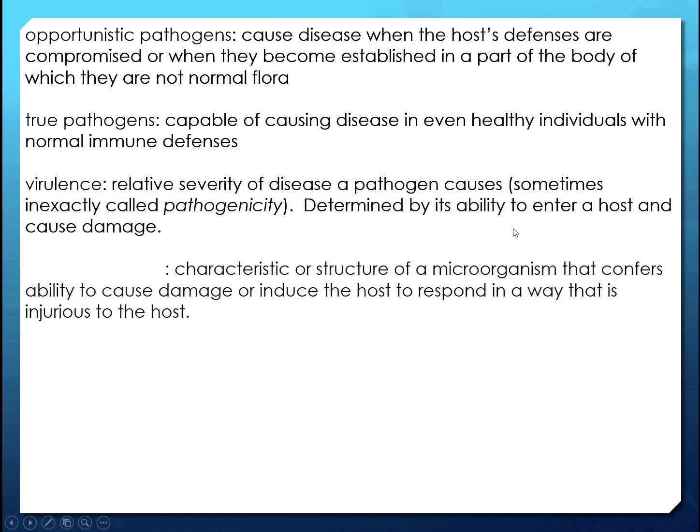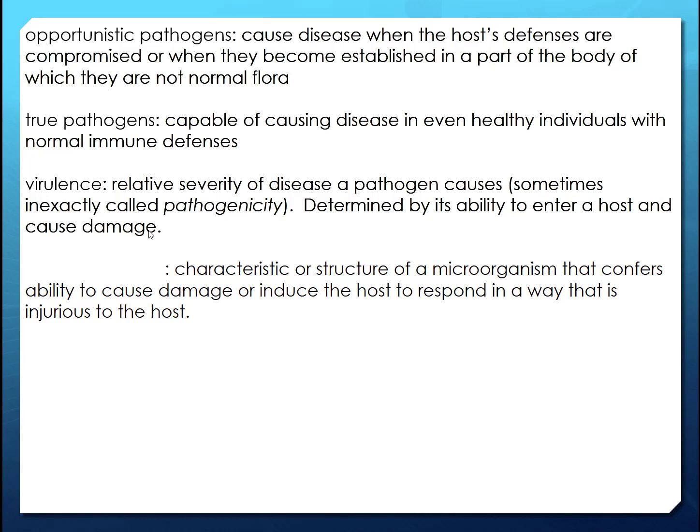And that's determined by their ability to enter a host and cause damage, right? So opportunistic pathogens are only there when the host is immunocompromised or established in the wrong site. True pathogens can cause disease even in a healthy individual with normal host defenses.